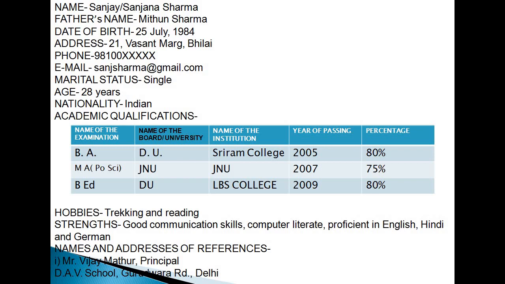This way you should write in tabular form. Then hobbies you write trekking and reading, strengths good communication skills, computer literate, proficient in English, Hindi and German. If you know any other language you can write. Names and addresses of the references, like Mr. Vijay Mathur, Principal, DAV School, Gurudwara Road, Delhi. This way you should write your biodata.